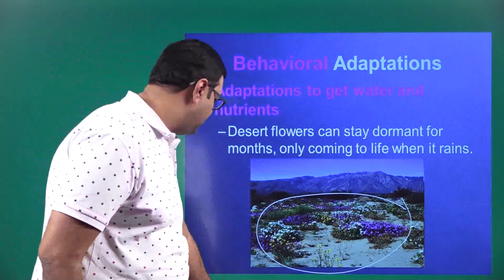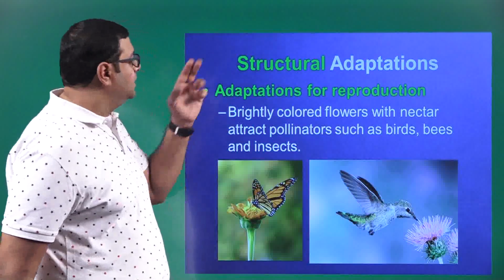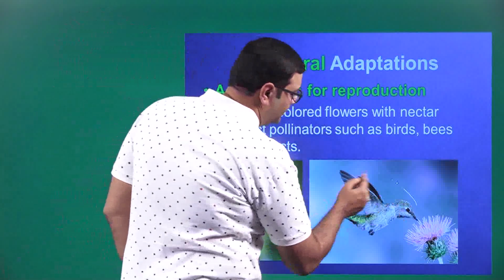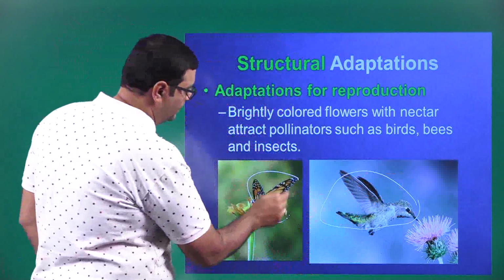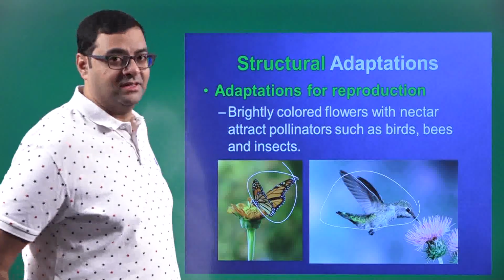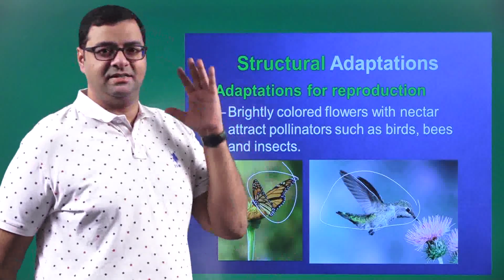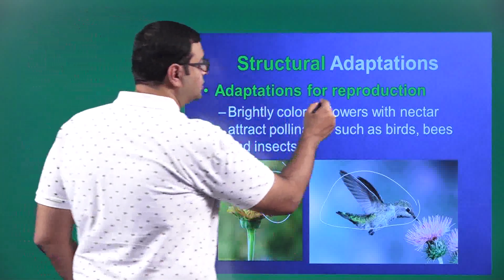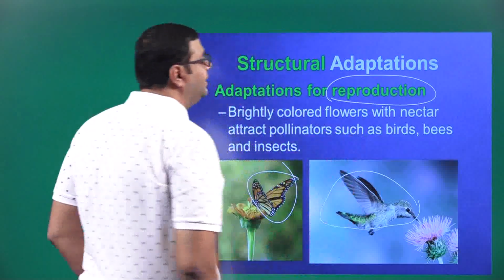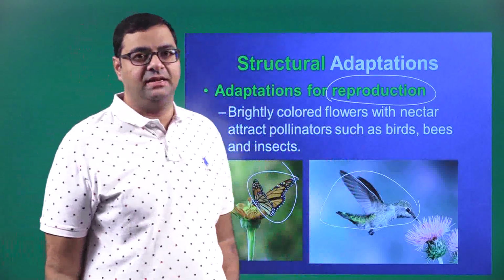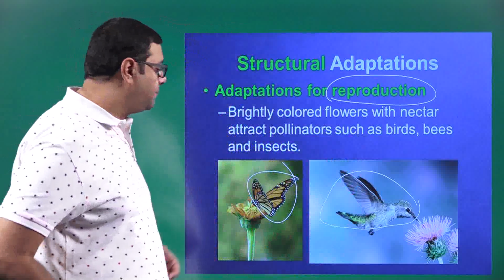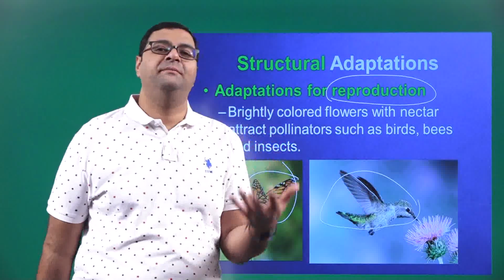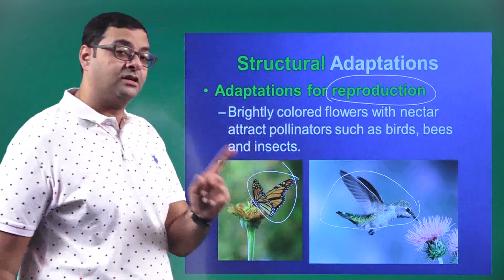Okay, moving on. Now, structural adaptations in plants for reproduction. So don't mistake this hummingbird and this monarch butterfly here with animals, that we are doing animals. No, we are doing only plants here. Okay, so adaptations for reproduction. Reproduction is one of the major criteria for living organisms. Without reproduction, the species cannot continue further. The genes cannot be transferred further. So reproduction is very, very important.